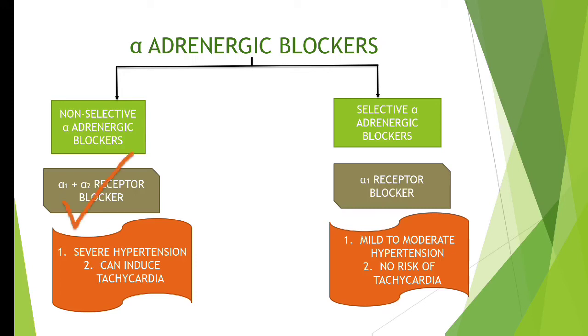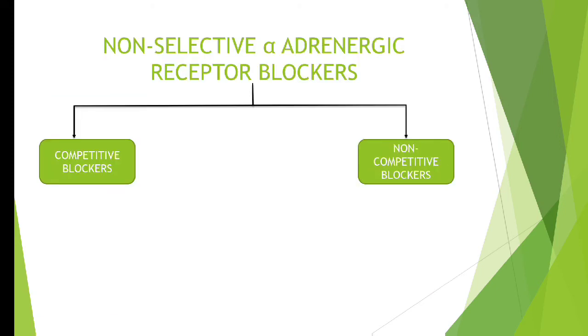Now we will proceed with the non-selective alpha adrenergic blockers, meaning the agents that will block both alpha 1 as well as alpha 2 receptors. Again we have got two types depending upon their mechanism. First of all, we have competitive blockers, and second, non-competitive blockers. Now what is the difference between these? I'll be explaining by a few simple drawings that I have made.